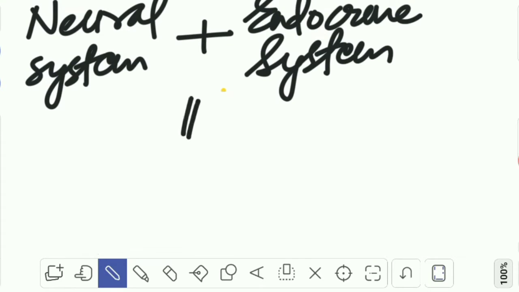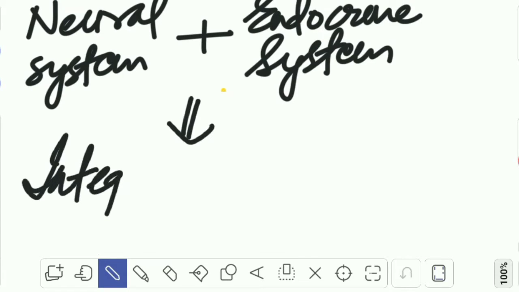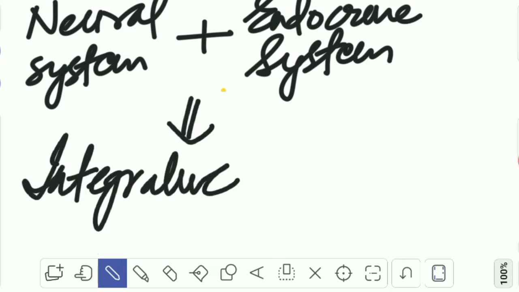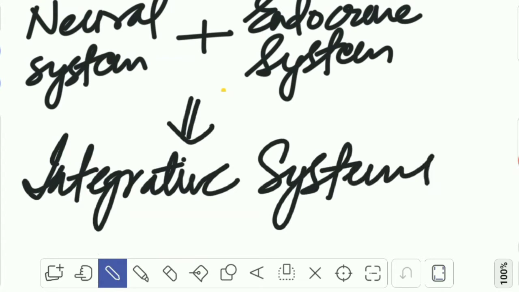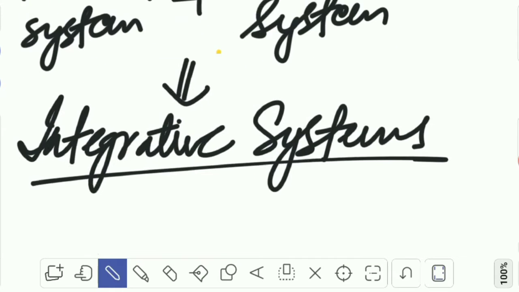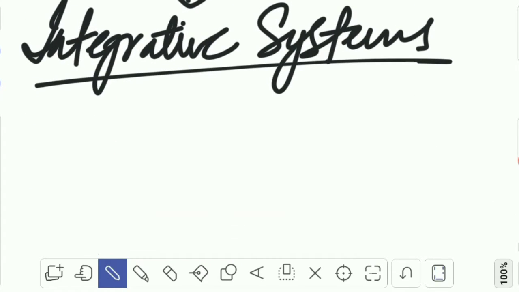So, these are also known as integrative system. So, you should remember that.